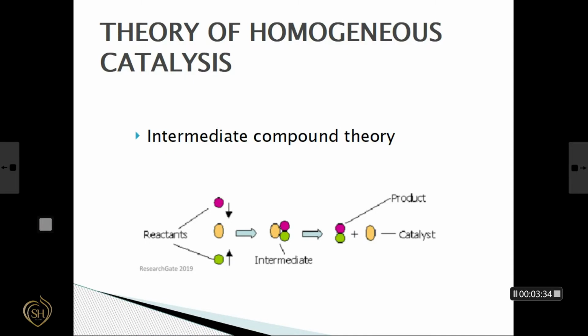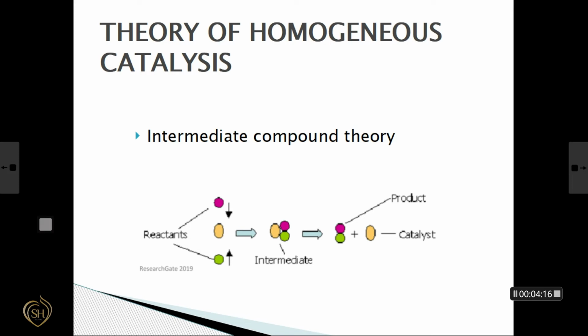Consider the figure. This shows the intermediate compound theory. The role of a catalyst in homogeneous catalysis can be understood in the light of an important theory known as intermediate compound theory. What are the steps involved in the intermediate compound theory? Here, the homogeneous catalyst combines with the reactant to form an unstable intermediate compound. That means in the first step itself, reactants combine with the homogeneous catalyst to form an unstable intermediate compound.